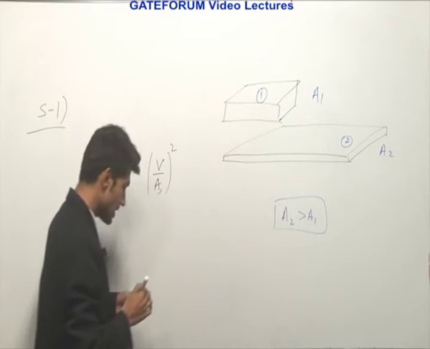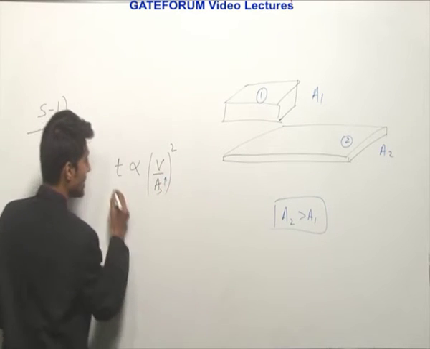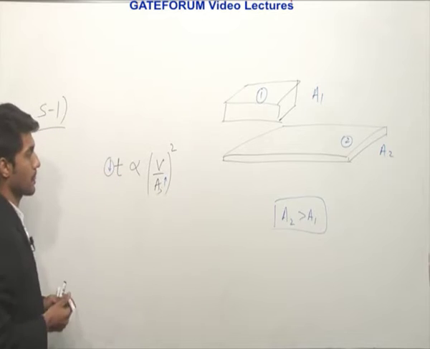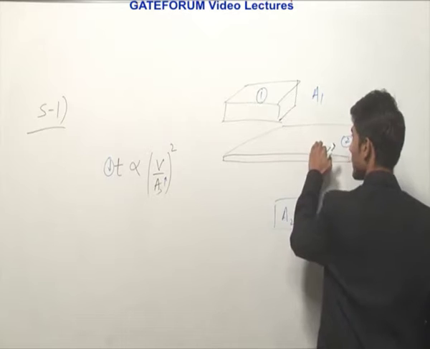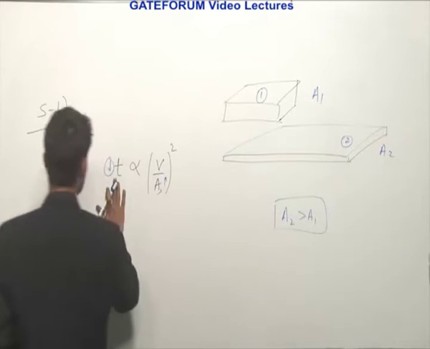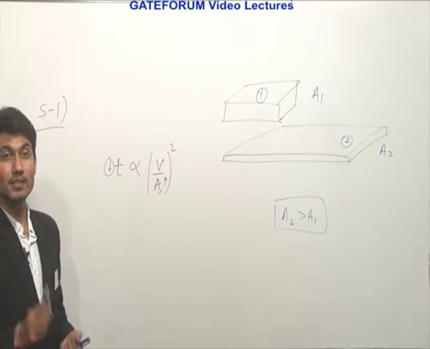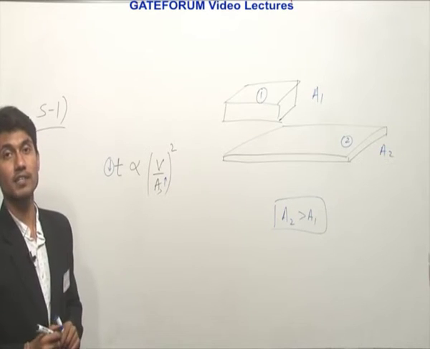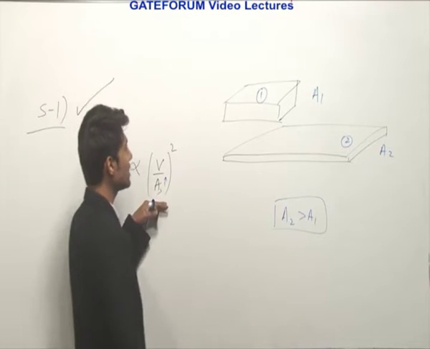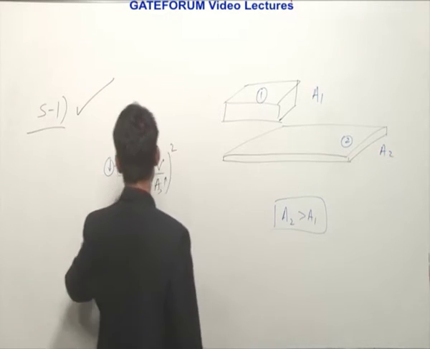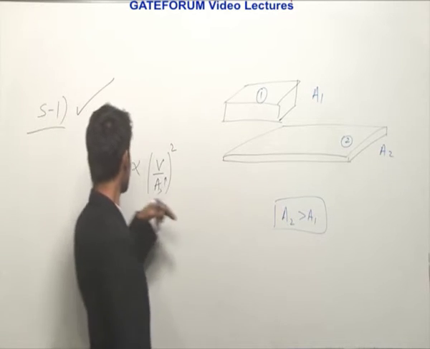If the volume is the same, then as we increase the area, time decreases. That means as we increase the area, we are going for thinner sections. For thinner section time is less, for thicker section time is more. So statement 1, that thicker section of casting takes longer to solidify, is correct. If section is thicker, area will be less, time will be more. And if area is more, that means thinner section, time will be less.